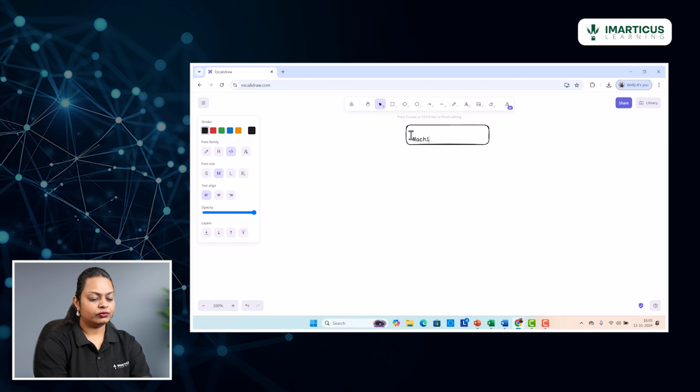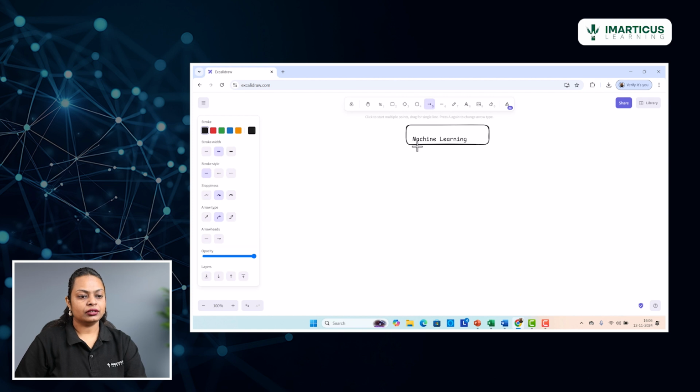So we have the entire machine learning umbrella, and within that, or let me put it this way, this entire field is divided into multiple types. Okay, so let me create this.